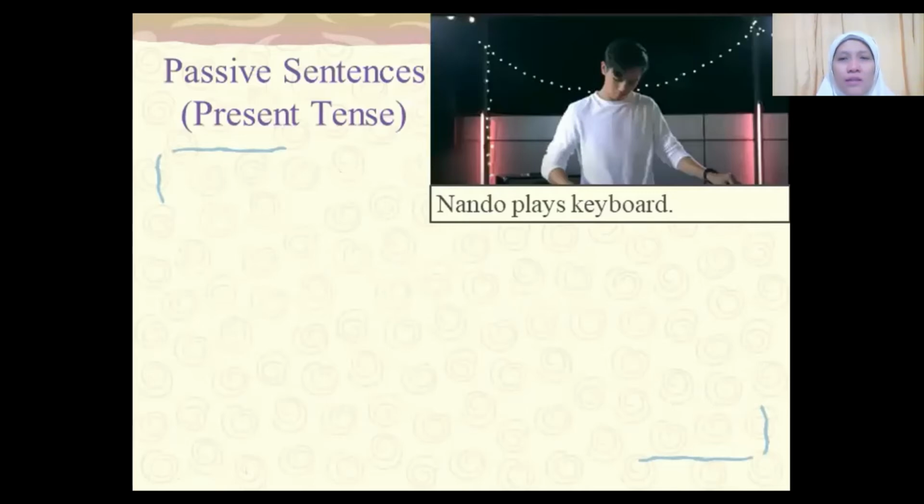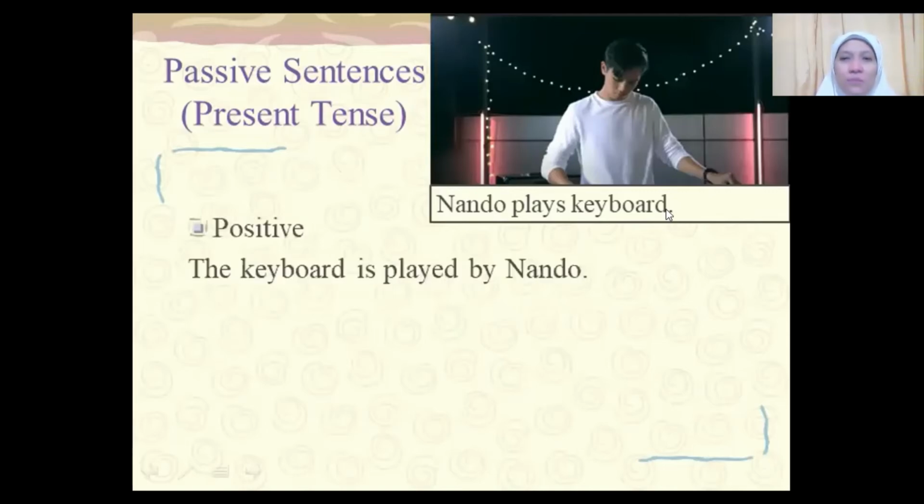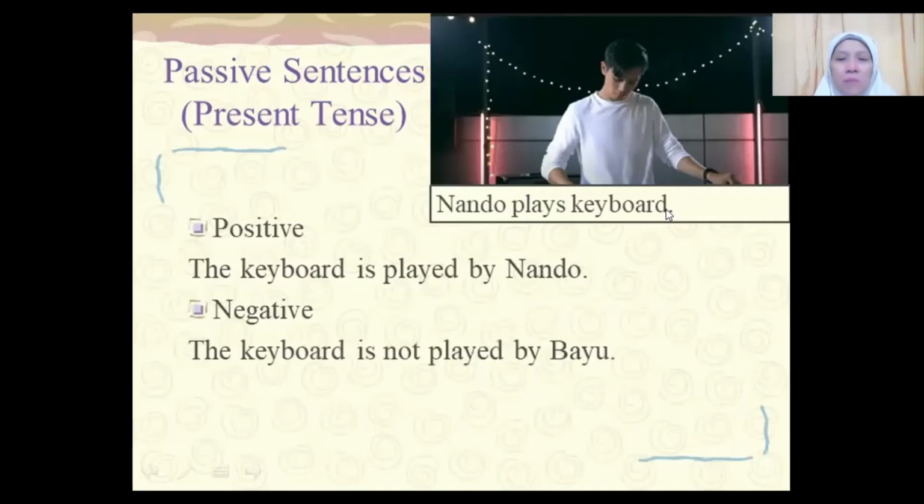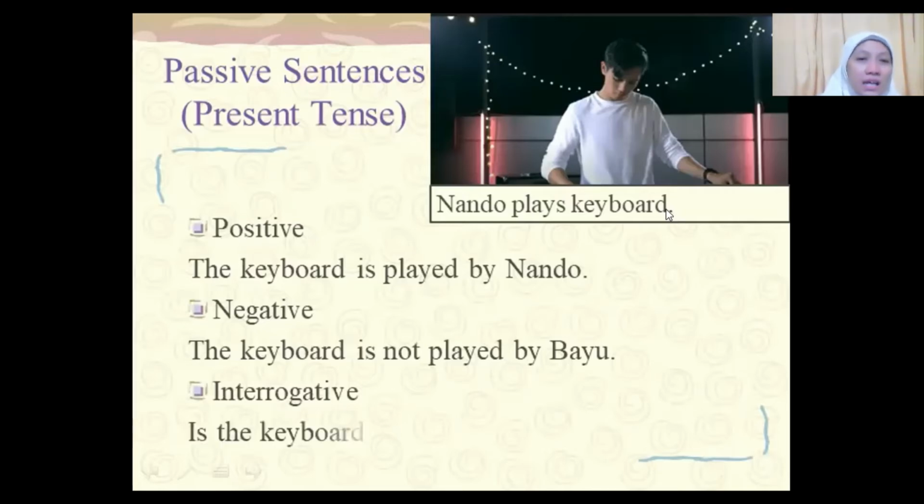Okay, let us see another example of present tense. "Nando plays keyboard." The active sentence. So the passive will start with "keyboard." "The keyboard is played by Nando." Now it is for a positive sentence. For negative, "The keyboard is not." We will put the word "not." "The keyboard is not played by Nando." If we make a question, we will start with the "to be." "Is the keyboard played by Nando?"